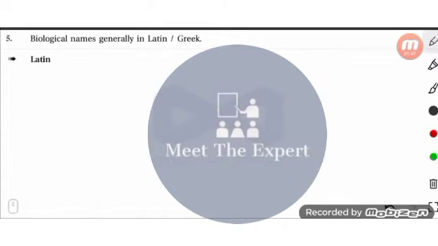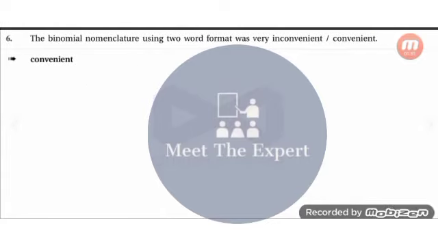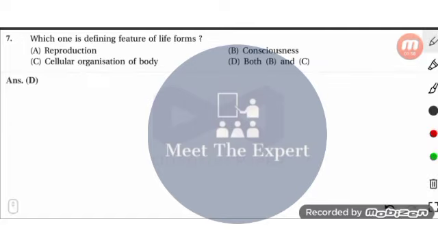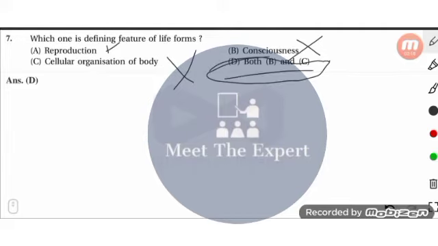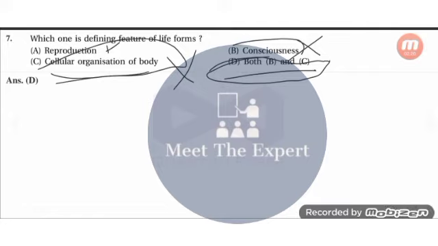Next question: biological names are generally in Latin, okay. Next, binomial nomenclature using a two-word format was very inconvenient or convenient? It was convenient. Now see here, which one is the defining feature of a life form? Reproduction, no. Cellular organization of the body, no. Consciousness, no. I am saying no to all of these because one more option is available, both B and C. Both B and C is consciousness as well as cellular organization.